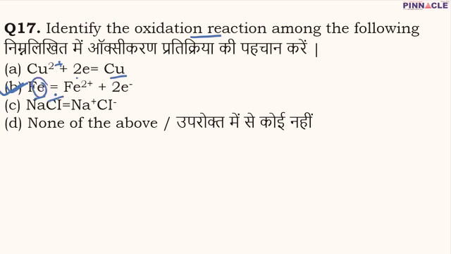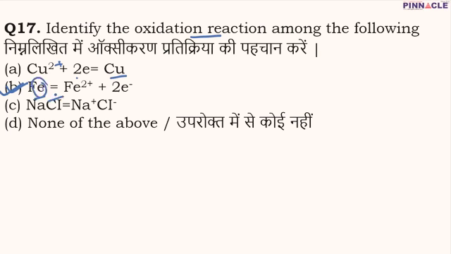You can remember this in the way LEO goes GER. So here you can remember that loss of electrons is known as oxidation, and gain of electrons is known as reduction. And when oxidation and reduction both take place simultaneously, then we say that it is a redox reaction. Red stands for reduction, ox stands for oxidation. So whenever reduction and oxidation are taking place together or simultaneously, then that reaction is known as a redox reaction.